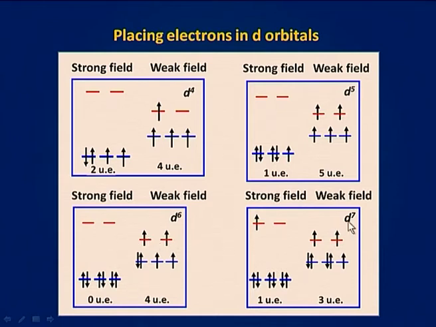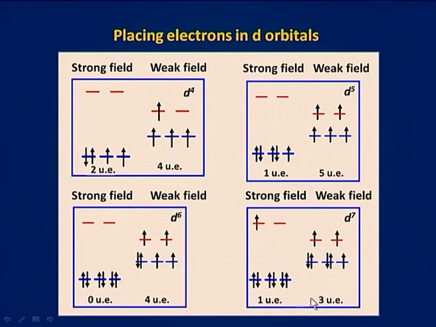For d7 electronic configuration, for strong field, the number of t2g electrons is equal to 6 and the number of eg electrons is equal to 1. The number of unpaired electrons is also equal to 1. For weak field, the number of electrons in the t2g set is equal to 5 and the number of electrons in the eg set is equal to 2. Therefore, the number of unpaired electrons is equal to 3.